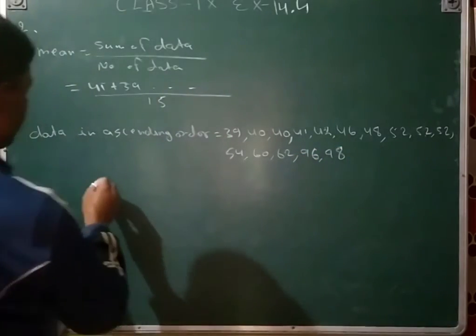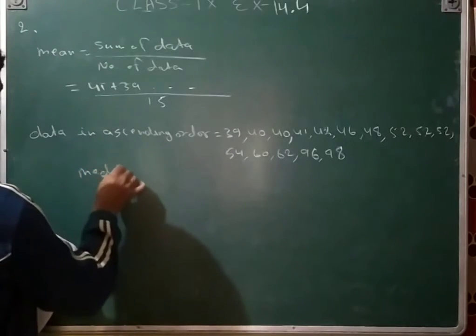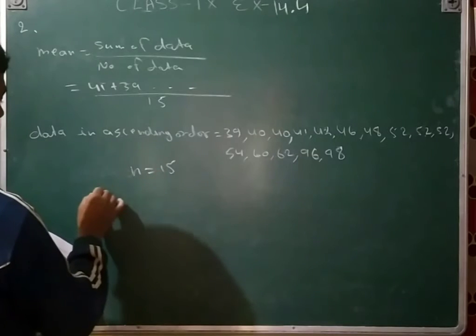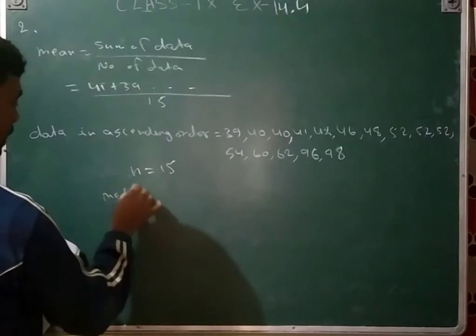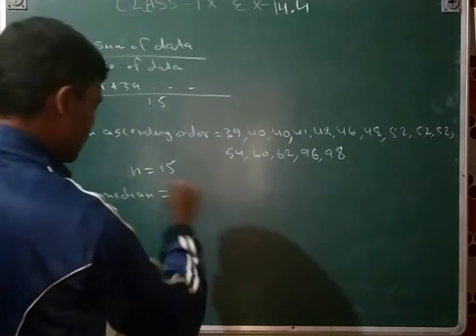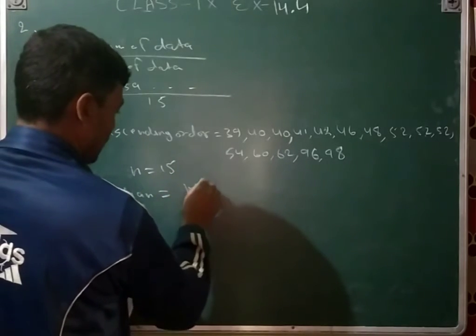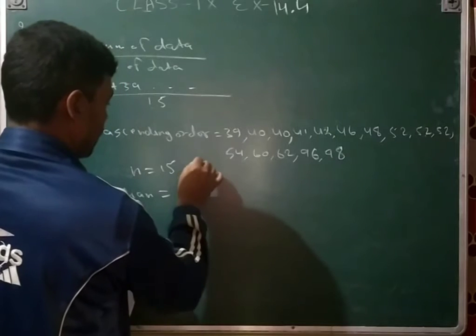Okay, so median is equal to... n is equal to 15. So median is equal to, that's very simple, n plus 1 upon 2, as it is odd.